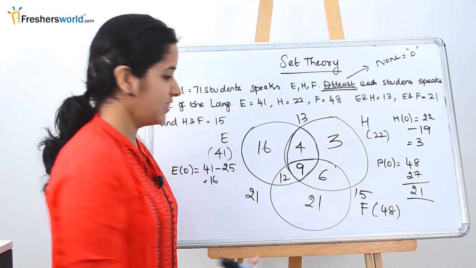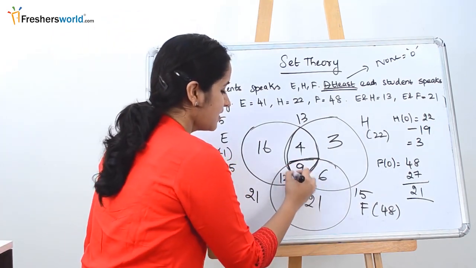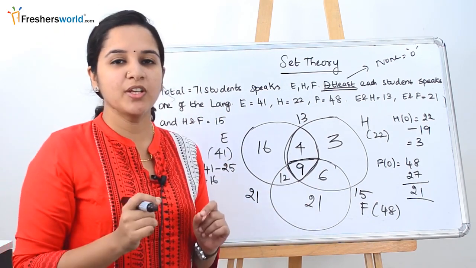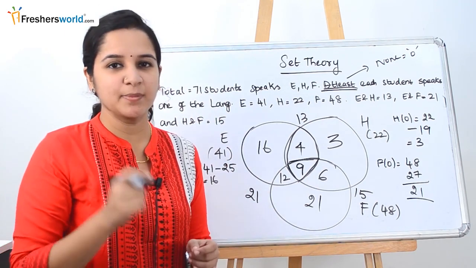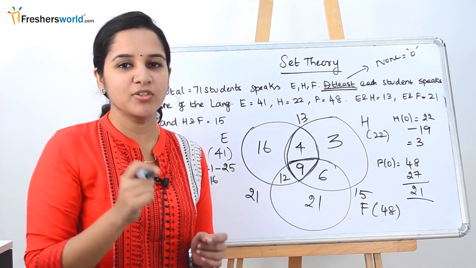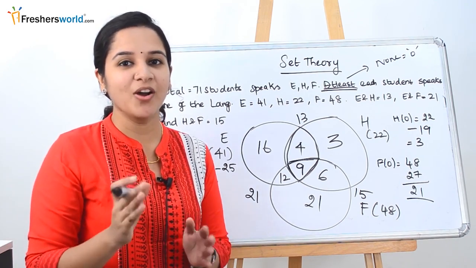First we have to find the middle part value, which is the number of people who speak all the three languages. For that, what did we do? So we know the formula: total is equal to A plus B plus C minus both AB minus both BC minus both CA plus none plus all ABC.